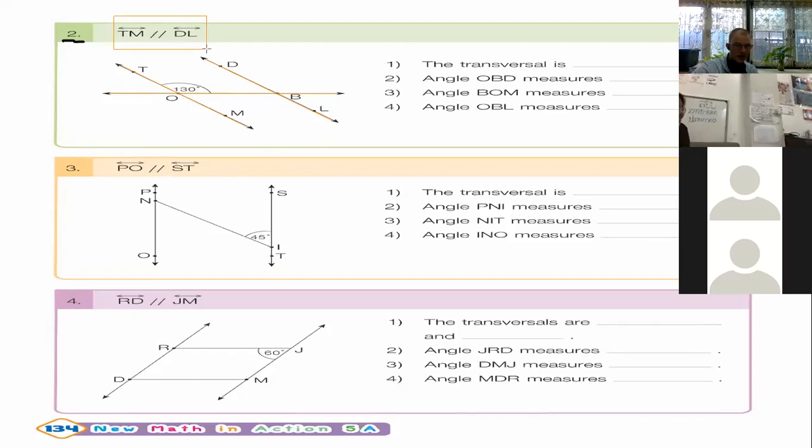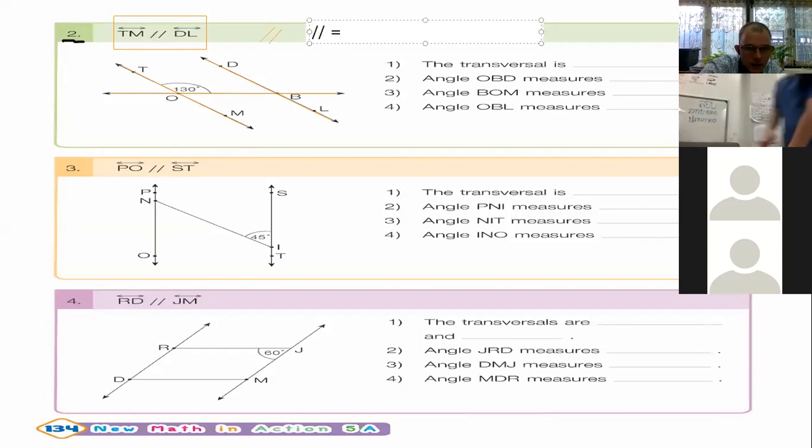Do you see the lines here? What do these 2 lines mean? What does that mean? Equals. The lines are parallel.